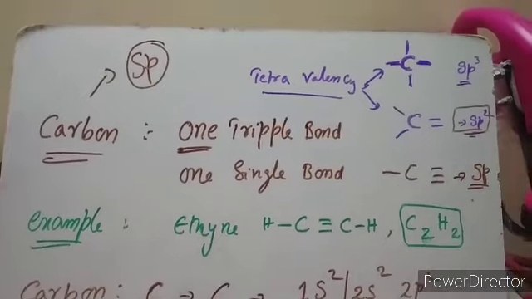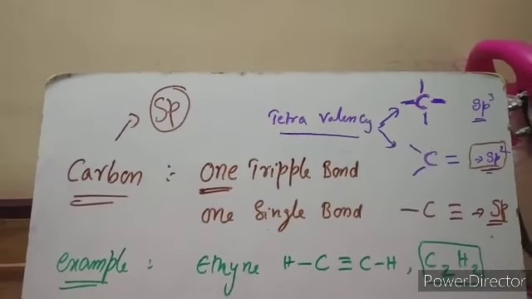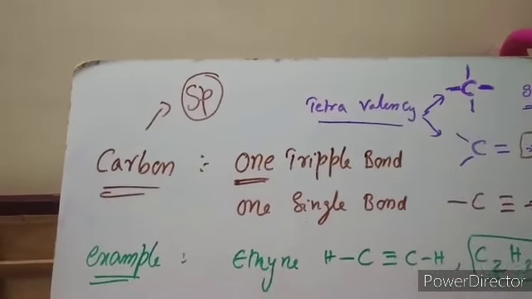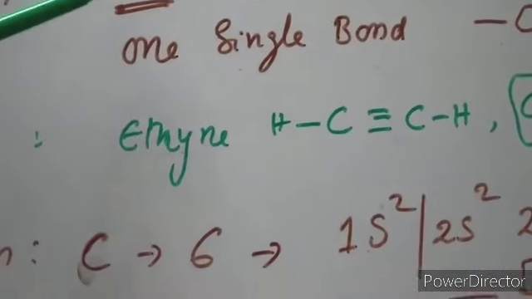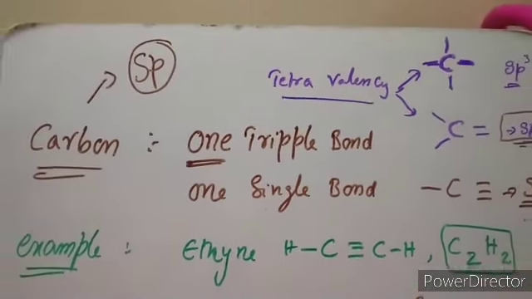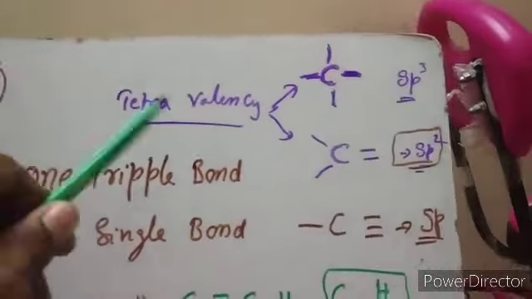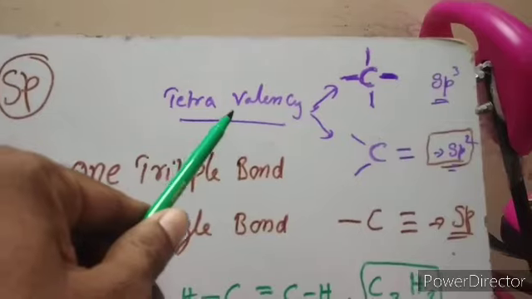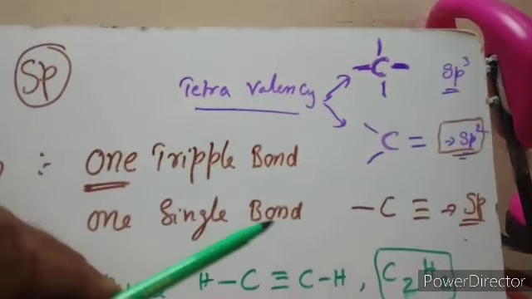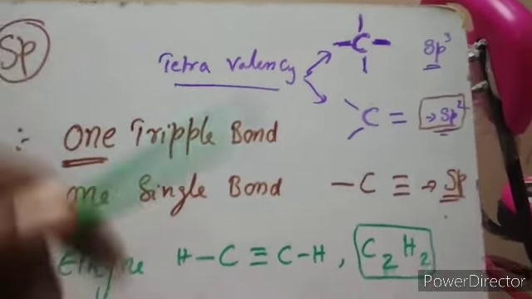Okay students, now let us discuss how a carbon can form one triple bond and one single bond in making its molecules. Already the valency of carbon is 4, tetravalency. Because of its tetravalency, carbon can form many compounds.